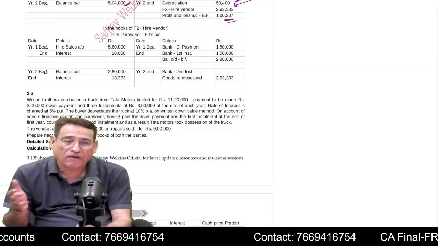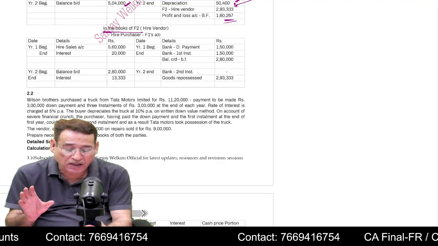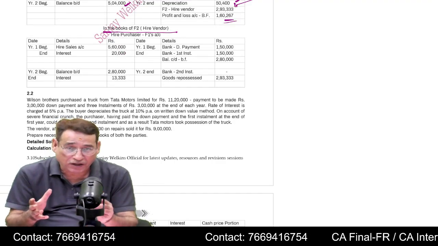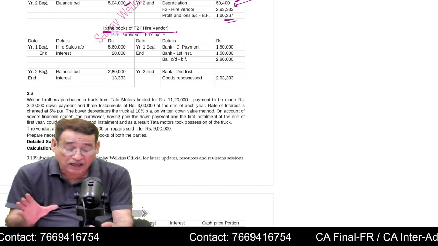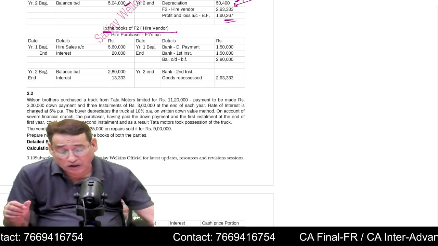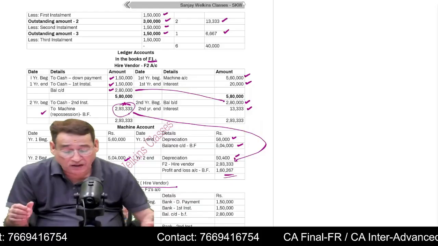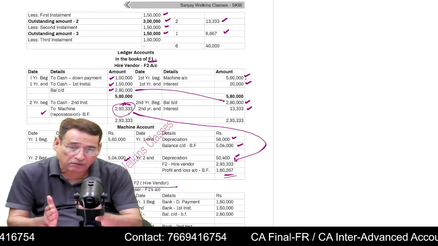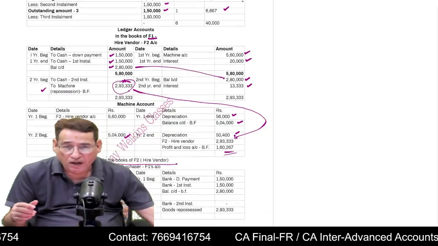Now suppose generally the question will not ask you, but in case the question asks you to prepare the ledger account in the books of the hire vendor, so hire vendor will prepare the hire purchaser account. And all the items which are appearing in the first account on the credit side will appear on the debit, and all the items which are appearing on the debit will appear on the credit side.